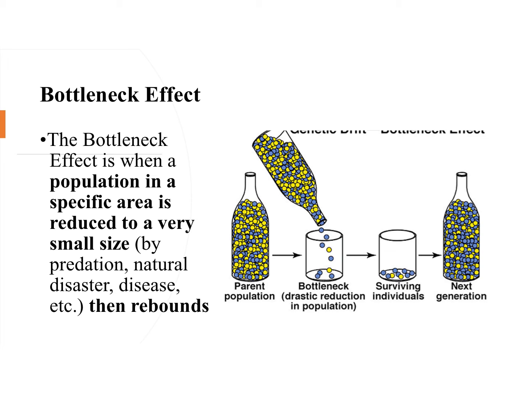Another example of genetic drift is called the bottleneck effect. Okay, so this is just a second example. The bottleneck effect happens when a population in a specific area gets reduced to a very small size, usually by predation or a natural disaster or disease, and then over time it's going to rebound.